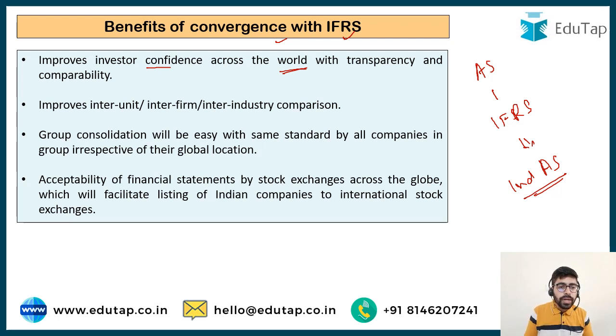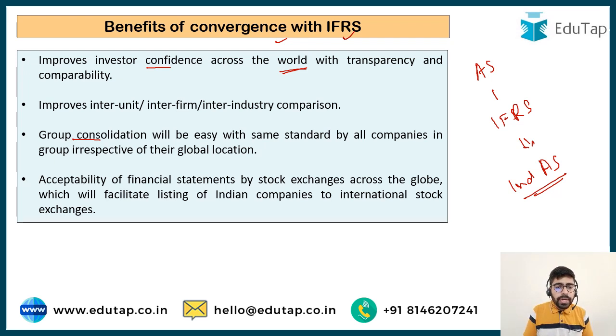Also, group consolidation is going to be easy. There are different companies which have different subsidiaries spread across the world. They have one company set up in India, one in Africa, one in Europe, one in America. So for these sets of companies, the consolidation is going to be very easy. Earlier, at the time of consolidation, when they were consolidating all the financials together, there used to be a problem because different companies were following different accounting standards as per the country in which they are working. Now, if the company is working in India, it would be following the international accounting standards only. So now the consolidation part is going to become easier.